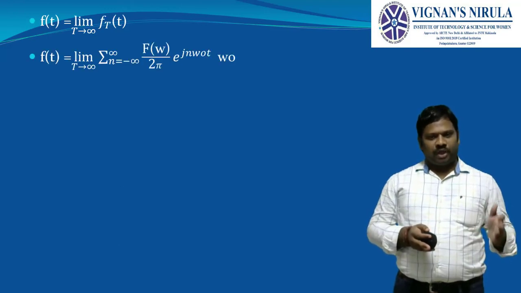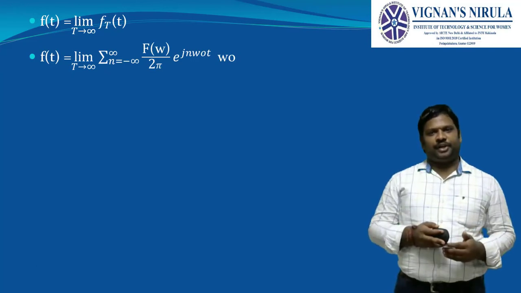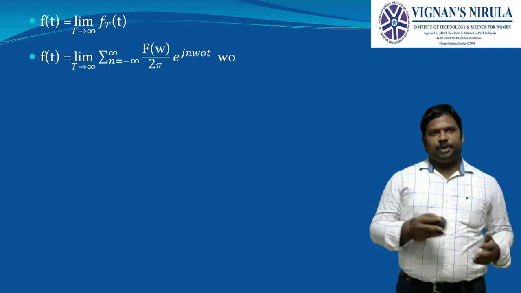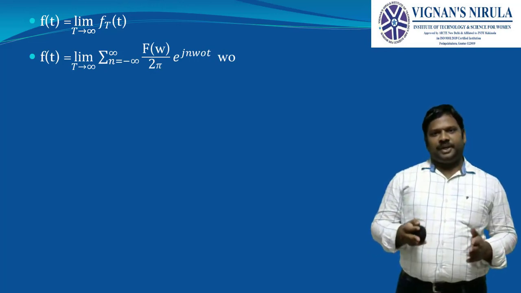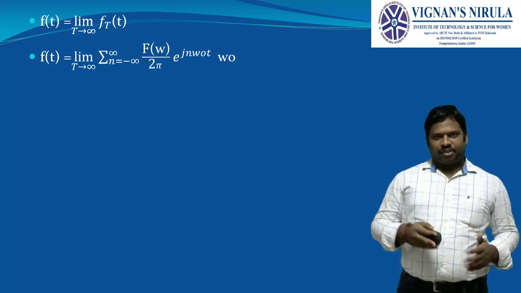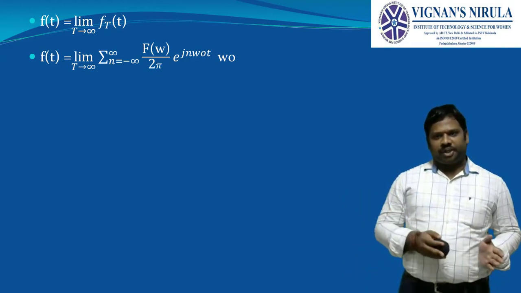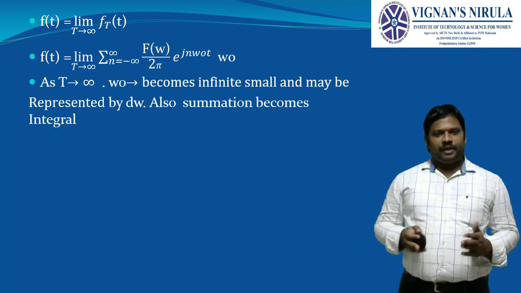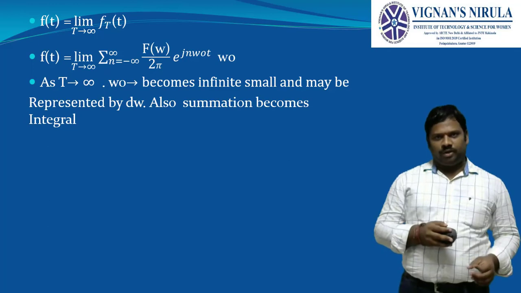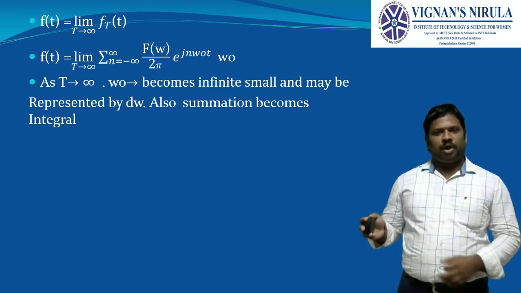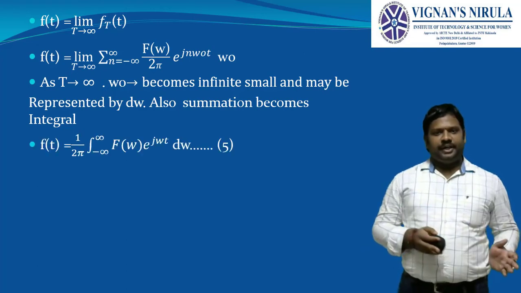So f(t) is equal to the limit as T tends to infinity of f_T(t), where f_T(t) is written as summation from minus infinity to infinity of F(omega) by 2 pi e^(j n omega naught t) times omega naught. As T tends to infinity, this omega naught value becomes infinitely small and is represented as d omega, and the summation becomes the integration.